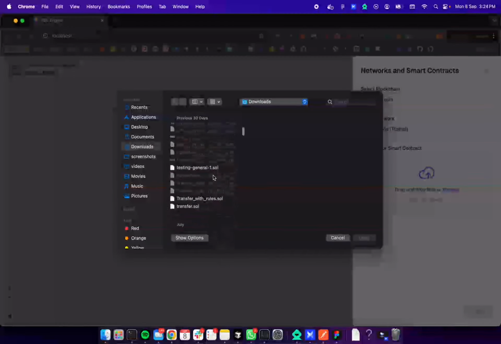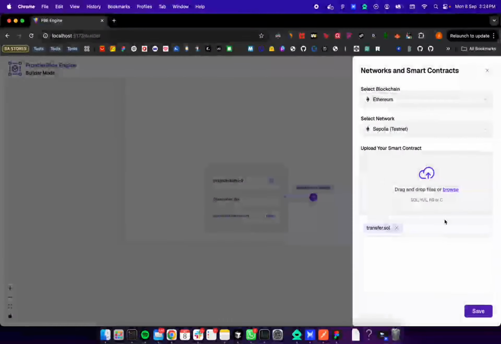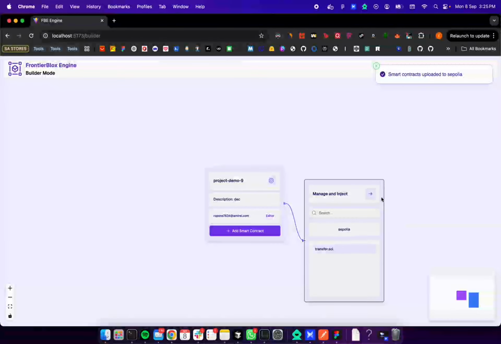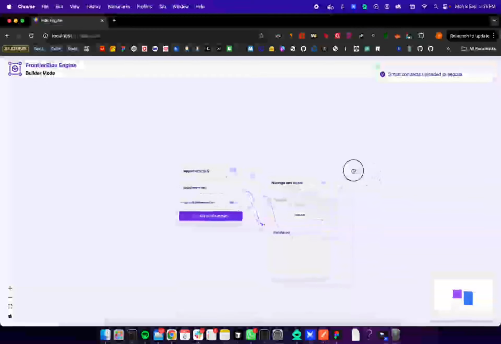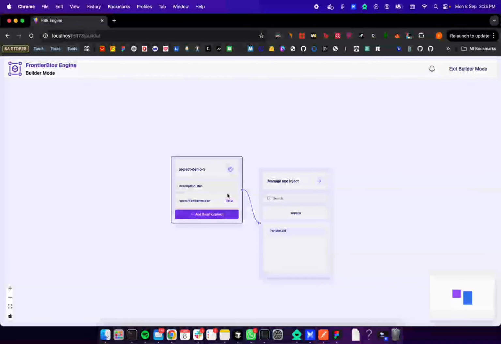And in here let's upload a simple transfer smart contract to transfer coins from one wallet to another wallet, and save. When you click on save you upload the smart contract and connect it to the project.